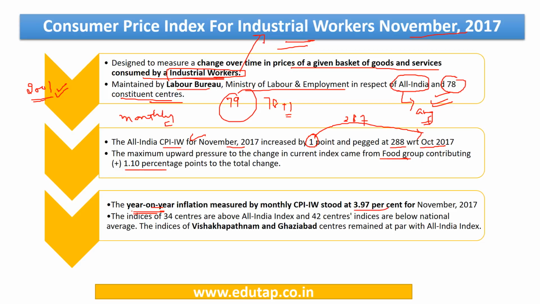For the month of November 2017, if we count year-on-year inflation, it stood at 3.97% as compared to November 2016. The 34 centers have index values that are above the all India index value, and 42 are below this national average, while the indices of Visakhapatnam and Ghaziabad in particular are at the same level as the all India index.